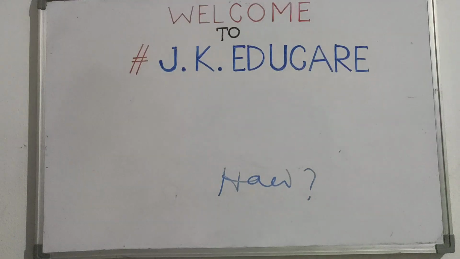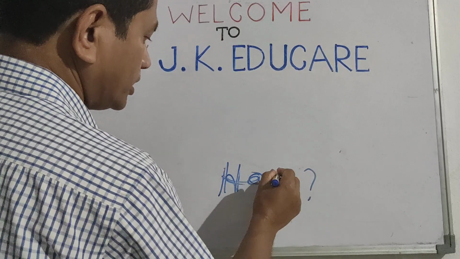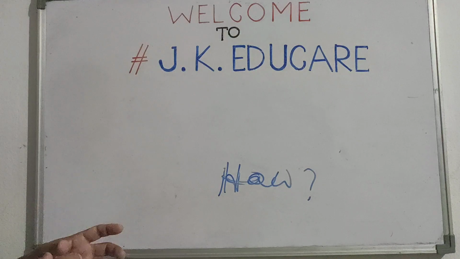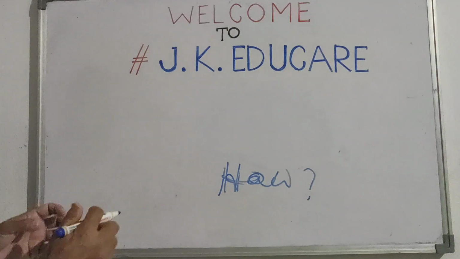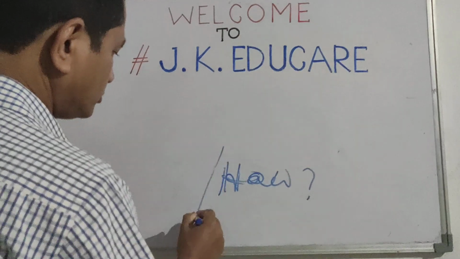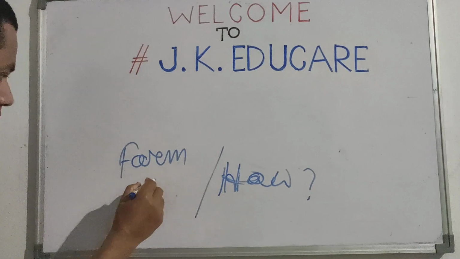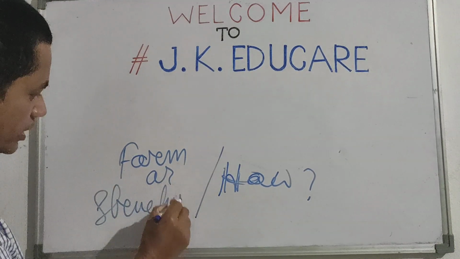When we ask this question how, it means how a particular tense is to be used or is to be written. That is called how, means the form, F-O-R-M, form, or structure, S-T-R-U-C-T-U-R-E.